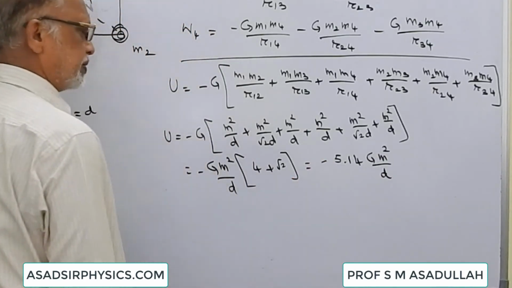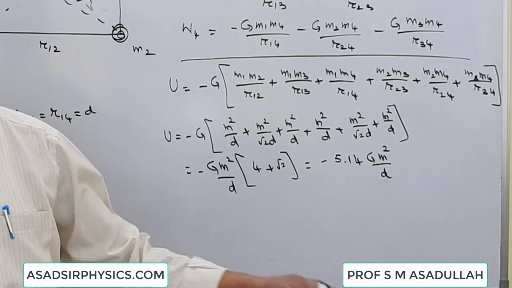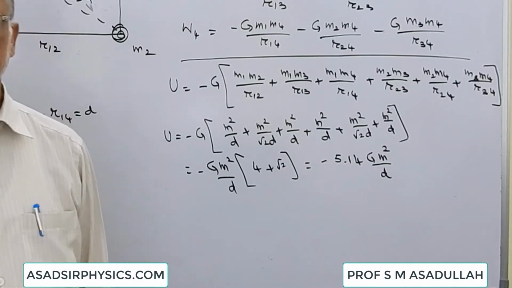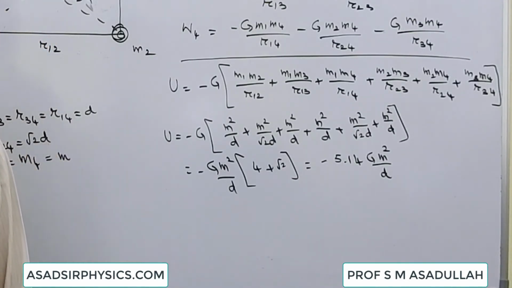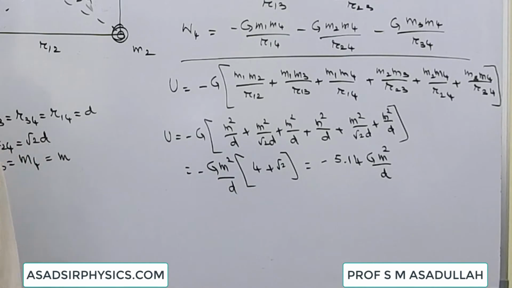Sometimes you may be getting a very simple problem. Mass will be given, length of the side of the square will be given. What is the initial potential energy may be asked, or if the length of the side is doubled or made 3 times, what is the new potential energy may be asked, or what is the work done may be asked. To understand it in a better way, let us consider one simple numerical problem. So here we have got 4 bodies, each of mass 1 kg, placed at the corners of a square of side 1 meter.